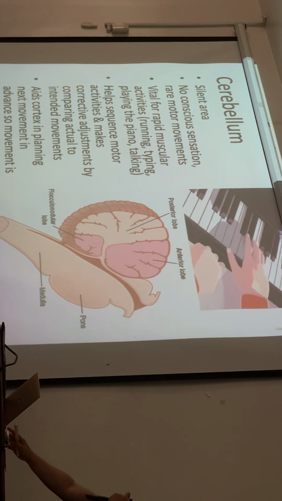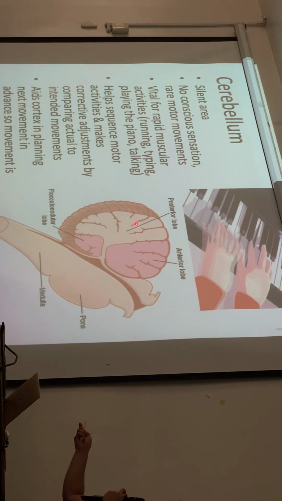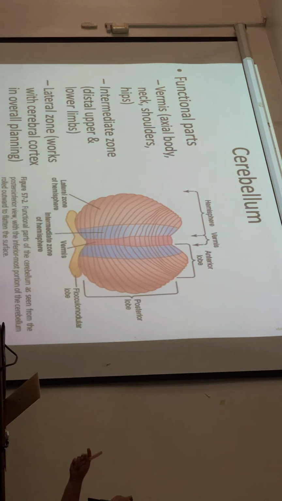Anatomically, you have the anterior and posterior lobes and the flocculonodular lobe. But functionally, they're divided into three parts: the vermis, intermediate zone, and lateral zones.